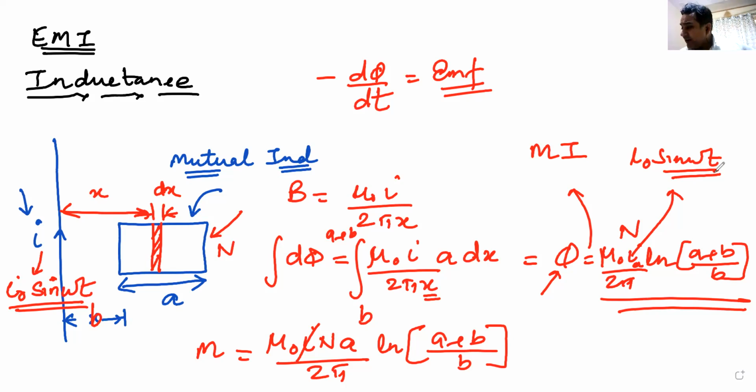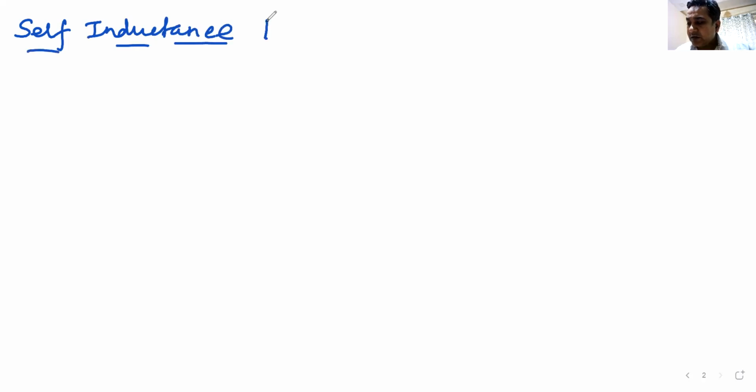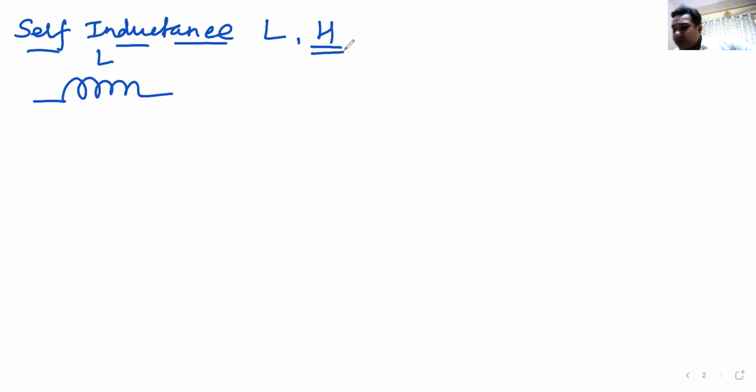Let us move ahead and talk more about the inductor. When we are talking about an inductor, we are basically talking about self-inductance. So we are talking about a single coil, and self-inductance is denoted by the letter L. The SI unit is Henry. We have also seen how much is 1 Henry.